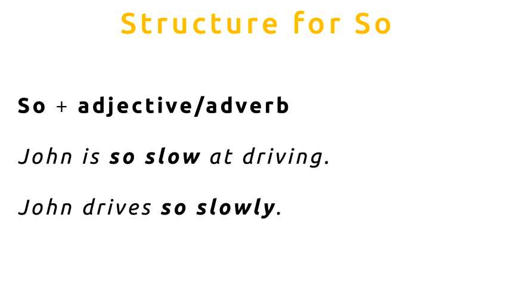Now let's look at the structure. This is the important difference between so and such. First of all, let's look at so. The structure for so is so plus an adjective or an adverb. So the first example sentence shows an adjective. John is so slow at driving.